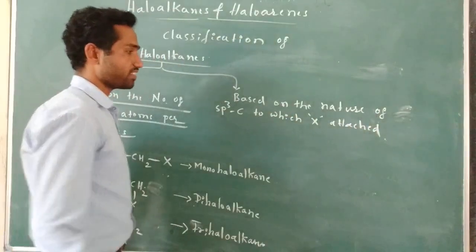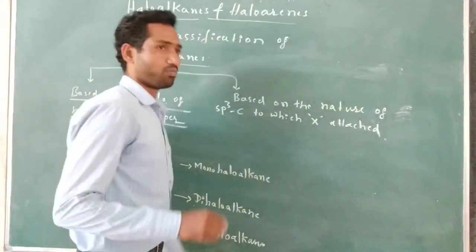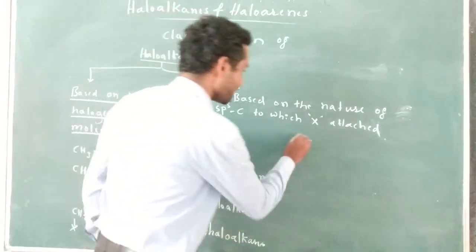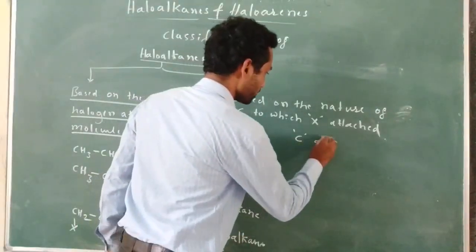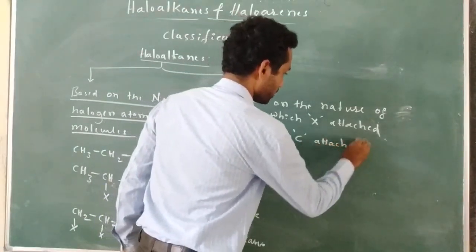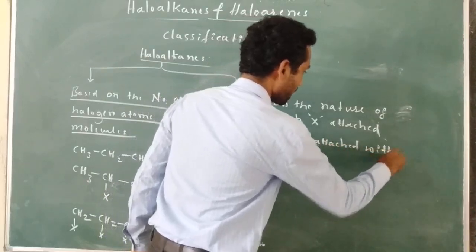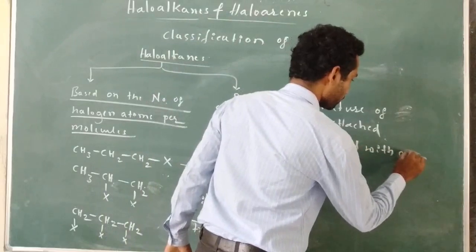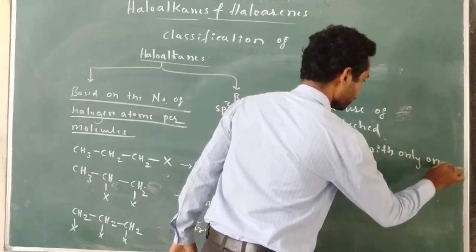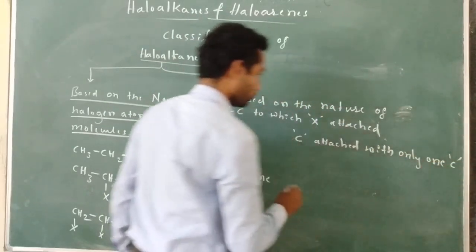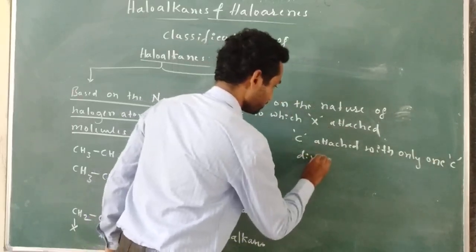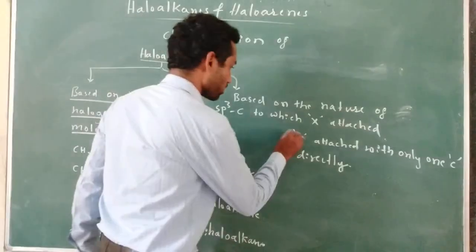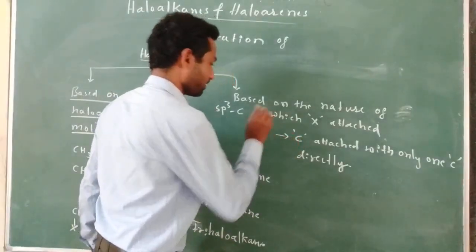So we know that there are primary, secondary and tertiary carbons. So if a carbon is attached directly with only one carbon, such carbons are known as primary carbons.